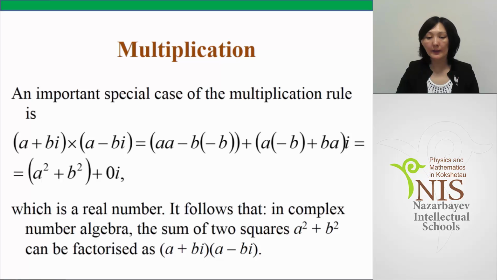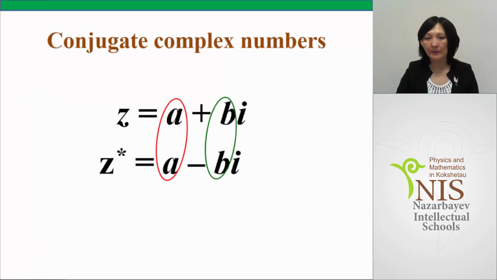It follows that in complex number algebra, the sum of two squares, a squared plus b squared, can now be factorized as a plus bi multiplied by a minus bi. These numbers we call conjugate complex numbers.